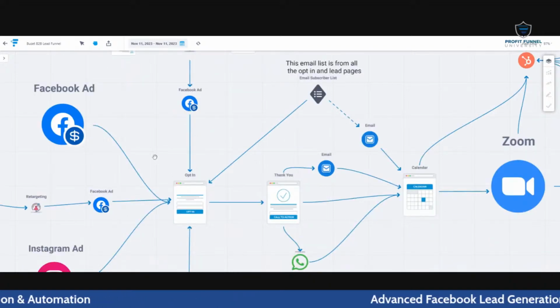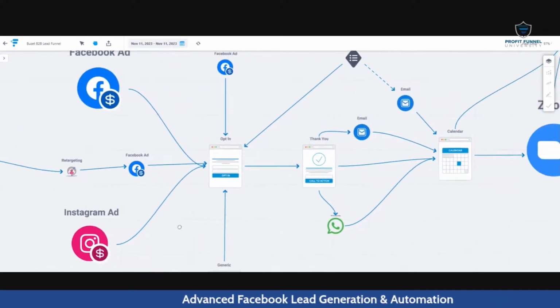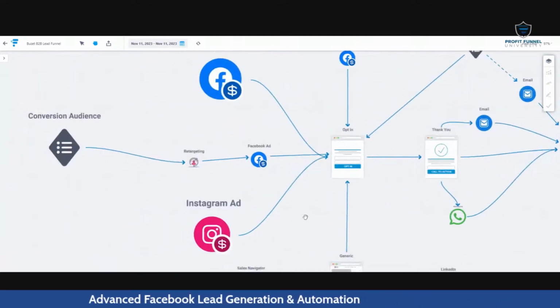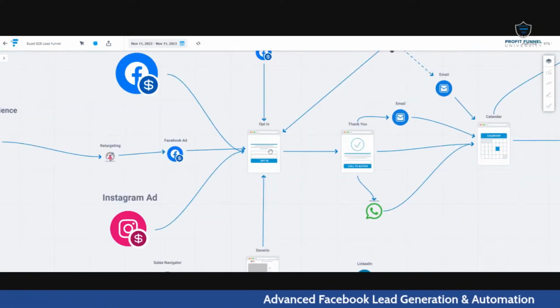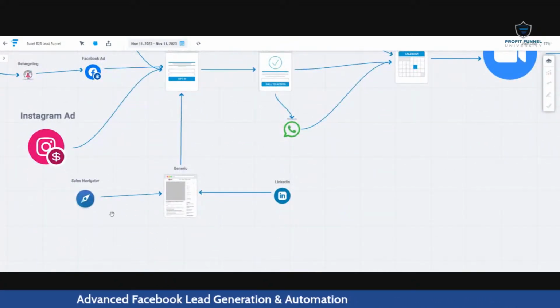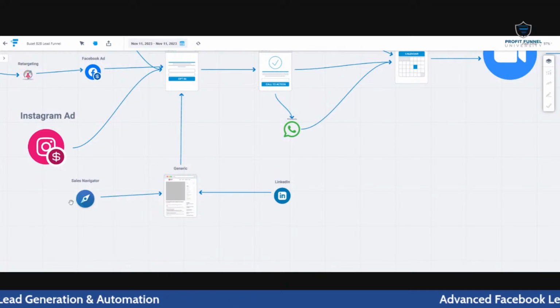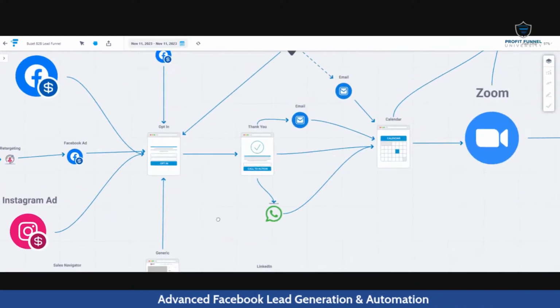This can be a lead ad or a landing page. Parallelly, I use Facebook ads and Instagram ads to generate leads. Here, I put something called a conversion audience. I'll come to that towards the end, what a conversion event audience is. So I'm retargeting everyone through Facebook ads, and in the meanwhile, I'm also getting traffic to my landing page, and I'm getting traffic through Sales Navigator and LinkedIn to particular pages of my website.